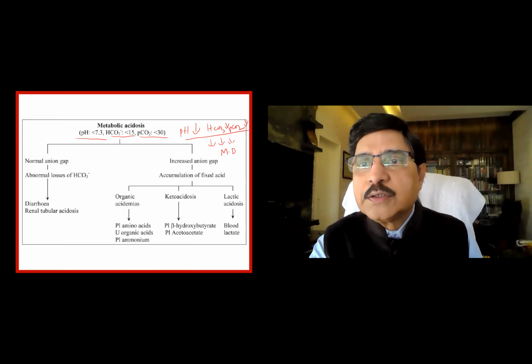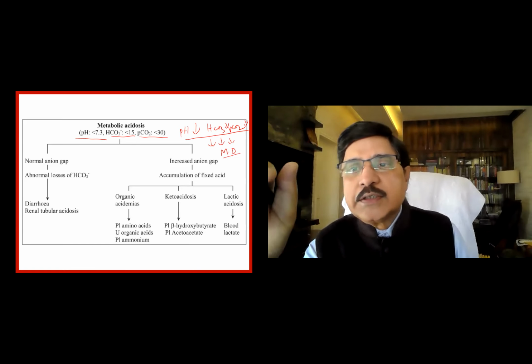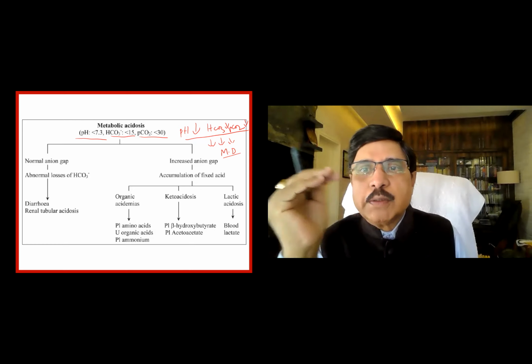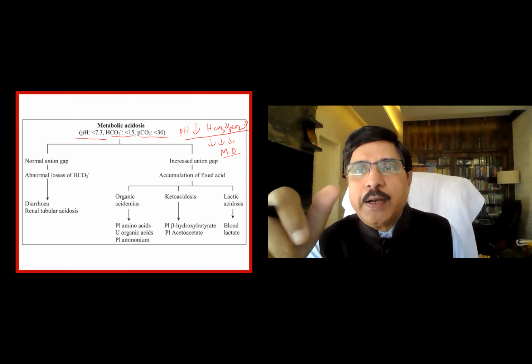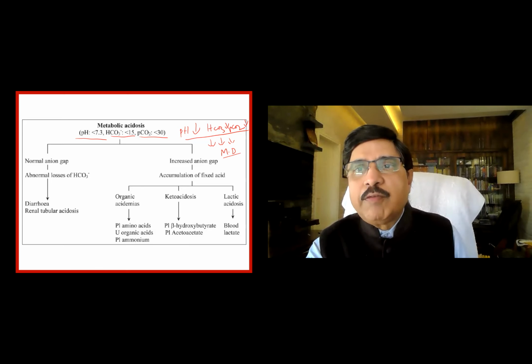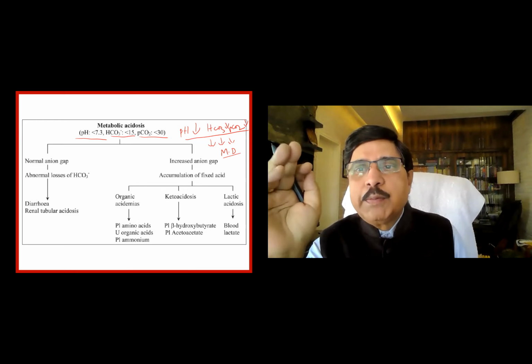Metabolic acidosis, same direction. First of all, you look at the pH of the blood. If the pH is lower, look at the bicarbonate. If that is also lower, it is metabolic, because the compensatory variable is carbon dioxide and not bicarbonate. The primary variable is bicarbonate.